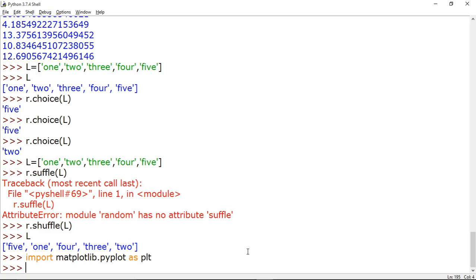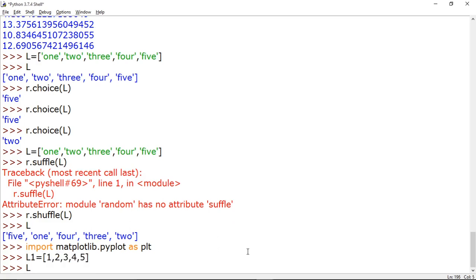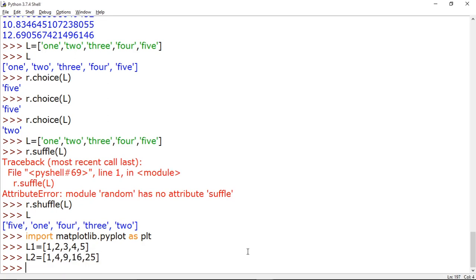Suppose I want to print a chart of a number and its square. So basically we require two sets of data: one for storing the number and the second for storing its square. So I have taken one list, say list 1 is 1, 2, 3, 4, 5. This is just for one example. And now I want list 2 containing the squares of the numbers: 1 square is 1, 2 square is 4, 3 square is 9, 4 square is 16, 5 square is 25. Just to explain, I am writing L1 and L2 here. You can also use the list function or list comprehension as you want.